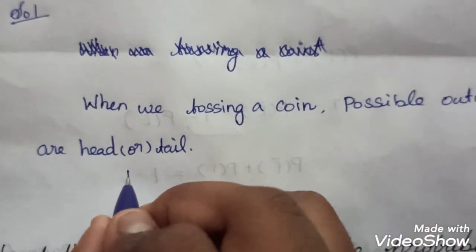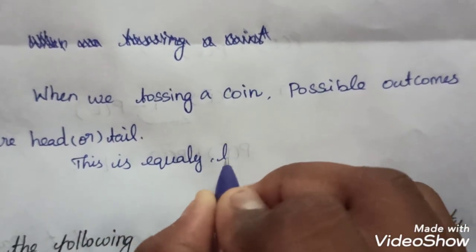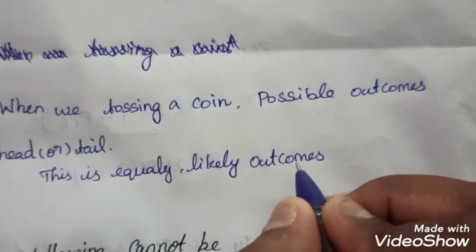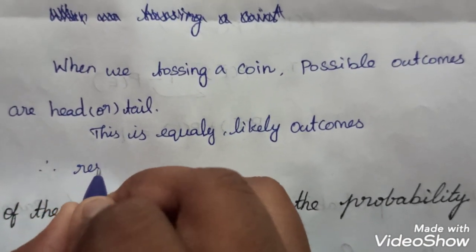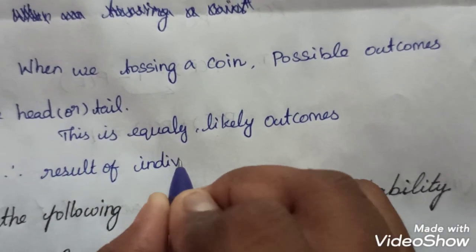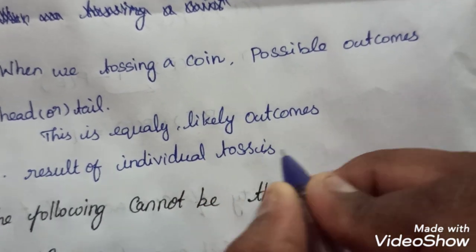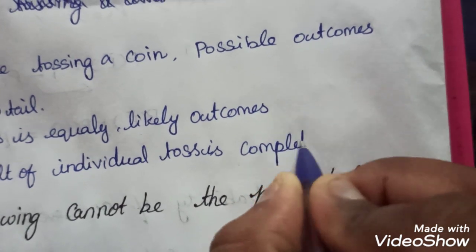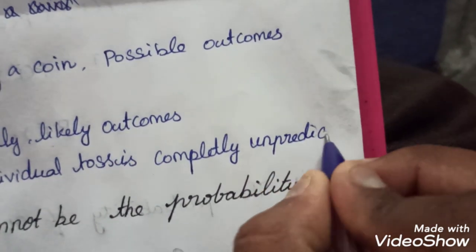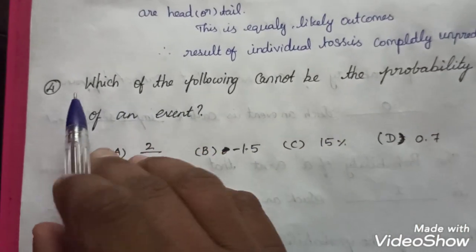So these are equally likely outcomes. Therefore, the result of an individual toss is completely unpredictable. Completely unpredictable. So next we move on to question number 4.